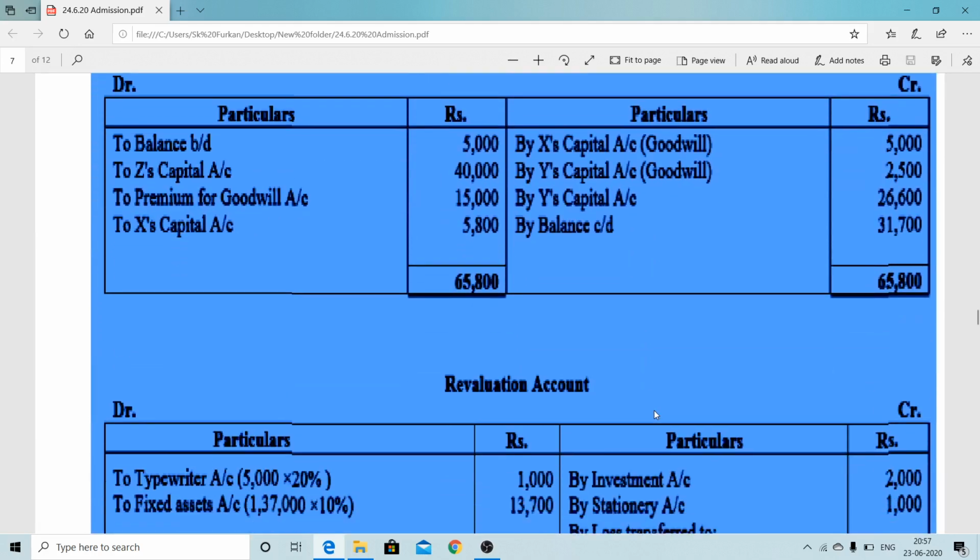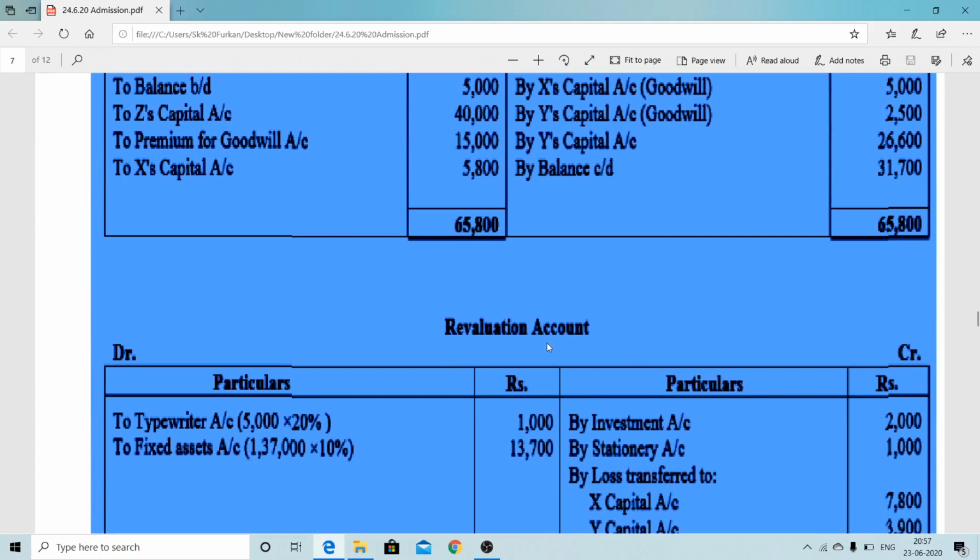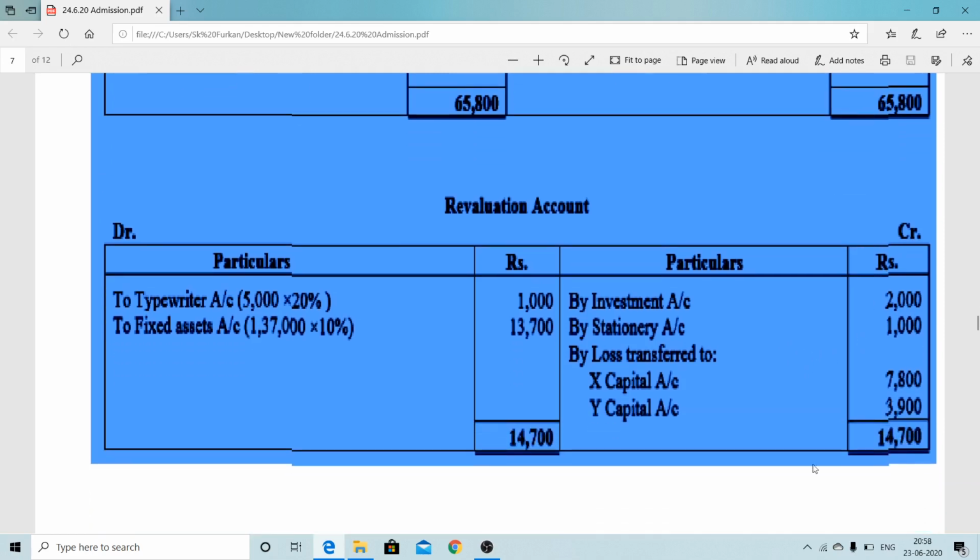Now the solution directly. First we consider the revaluation. On this side assets decrease: typewriter 1,000 decrease, fixed asset decrease 13,700. This side increase: investment increase 2,000, stationery increase 1,000. But here the debit side is more than the credit side. The total loss arises as loss on revaluation, this difference: X 7,800, Y 3,900.